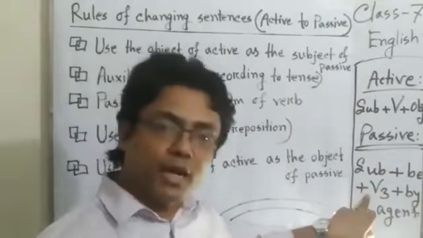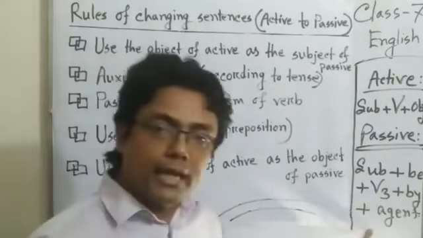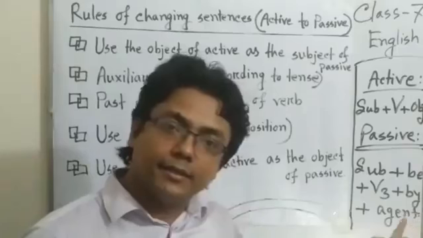It means past participle form of verb, then by plus agent. Clear?